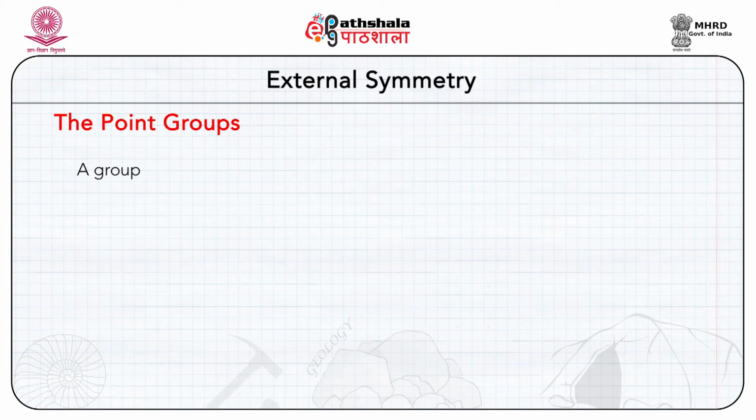Note that the operations associated with each of the symmetry elements define a group. When symmetry elements combine, the collection of all the associated symmetry operations also define a group. Thus, the symmetry of any crystalline matter can be described by a set of symmetry operations which satisfies the properties of a group.